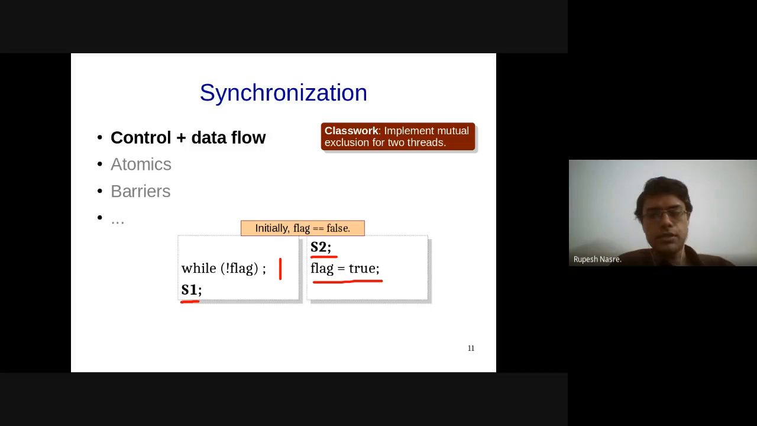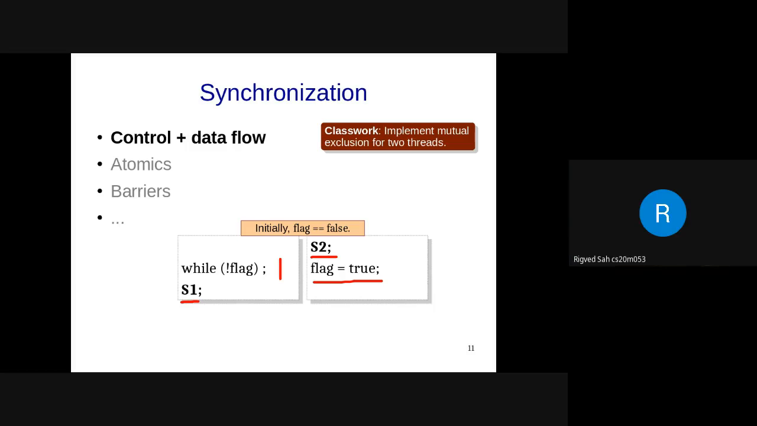Okay, Vignesh says yes, Rigved says yes, Nivedita says yes. Can one of you argue why it ensures mutual exclusion? Initially flag is false. So let's suppose first T1 runs, so it will go into an infinite loop. When thread 2 gets its chance, it will run S2 and make flag equal to true, and then thread 1 runs and it will print S1.